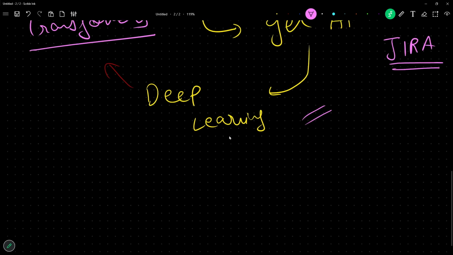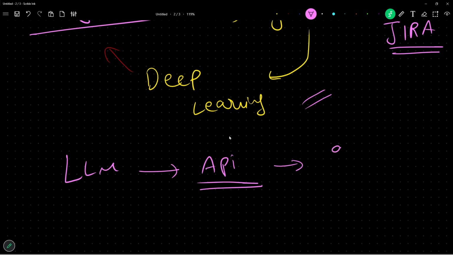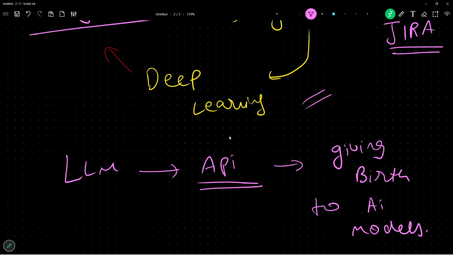In the end, in the agentic AI phase, I know it's a lot of hype. We have these beautifully performing large language models. What are we doing in this agentic AI space? We are just using these models via an API. What about the part of building deep learning models? I'm talking about giving birth to AI models. What about that part? Because that is real AI, that is real deep learning, giving birth to new AI models.